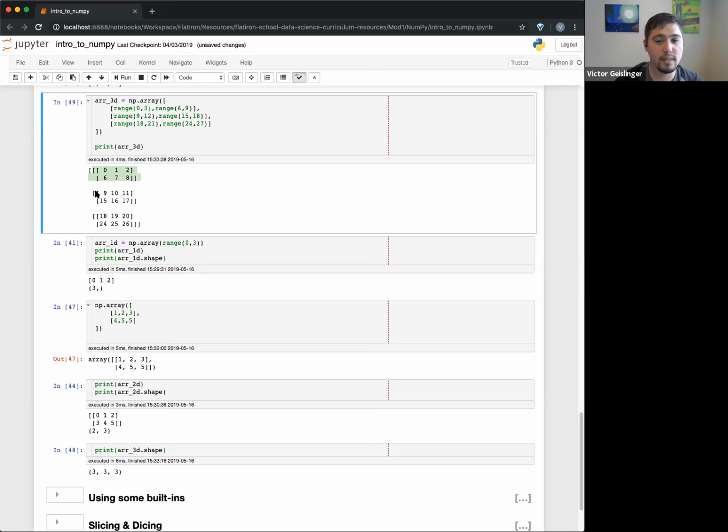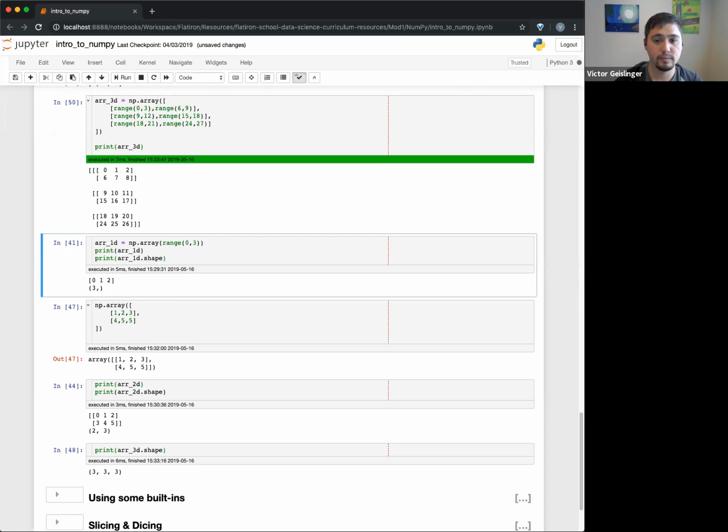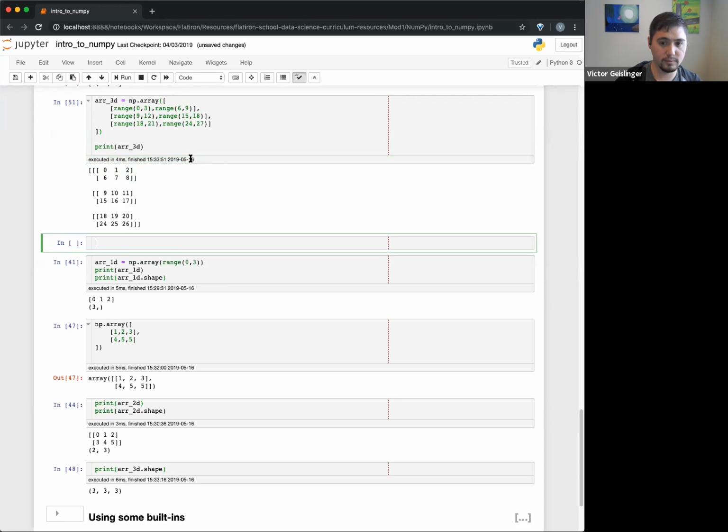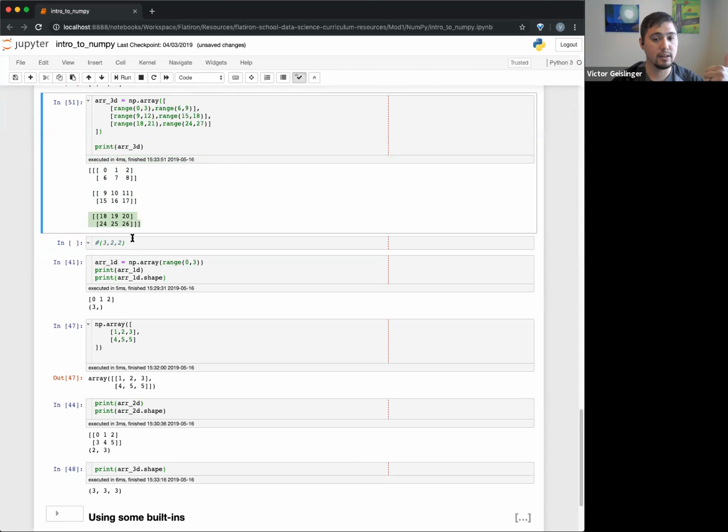Does anyone have a guess what dimensional shape this will be? So kind of put this here. 3, 2, 2. 3, 2. Okay. So in this case, we have 3 elements. So we have this 2D array, this 2D array, this 2D array. So that's our 3. Then in each one of those 2D arrays, we have 2 rows. Yeah, sorry, that'll be 3, 3, 3, 2, 3.